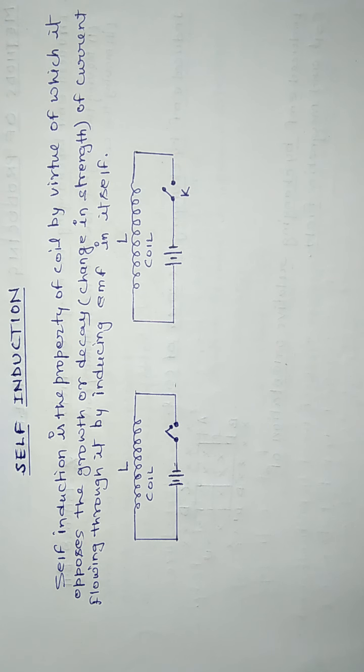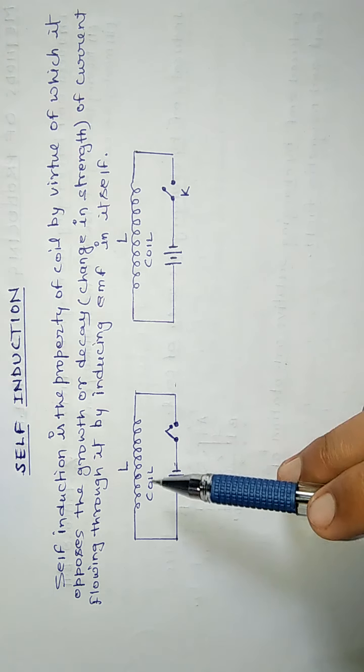Today I am going to discuss self-induction. Self-induction is a property of a coil by virtue of which it opposes the growth or decay, meaning the change in strength of current flowing through it, by inducing EMF in itself. It means if we increase or decrease the current, then the coil opposes the increase or decrease in current, and an EMF is induced in the coil which opposes the current.